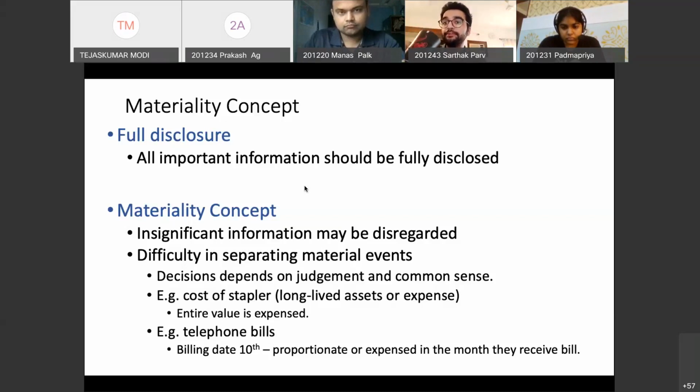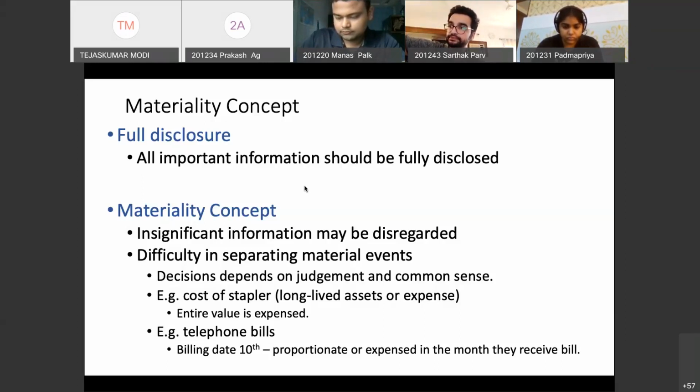It may be very small. For Apple, buying Beats is a very small business, understand, compared to the size of Apple. But that is relevant for Apple's users, right? So again, the full disclosure concept and materiality concept are very subjective to the businesses, the kind of business activities they carry out, right? So what is the materiality concept?